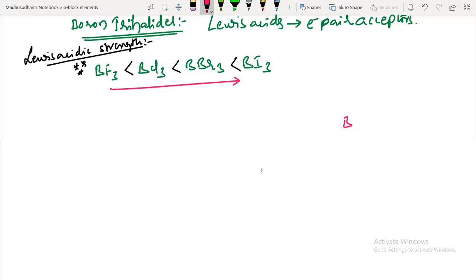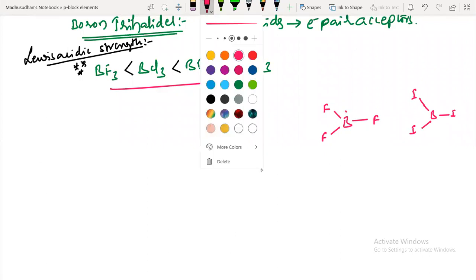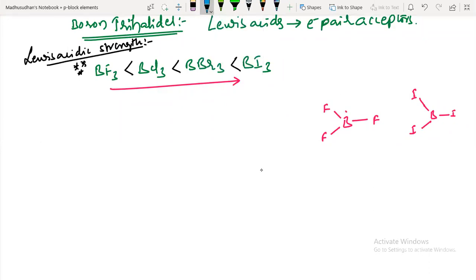I am taking two different compounds. Say the first one is BF3, and the last one is BI3, right? The bond lengths are smaller in BF3 because fluorine is a small atom. Here the central boron has a vacant 2p orbital, isn't it? Here also it has a vacant 2p orbital. And the fluorines have completely filled orbitals, isn't it?